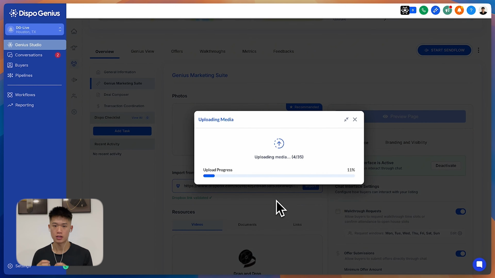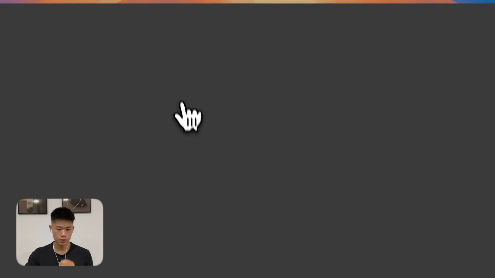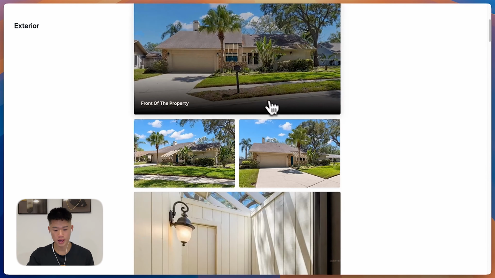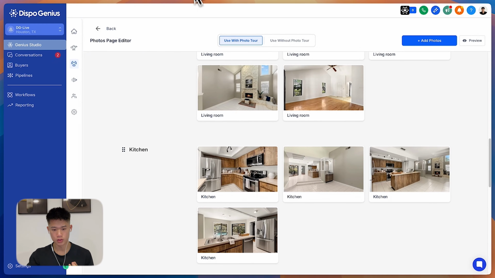So if it's a kitchen, we'll label it. If it's a bedroom, we'll label it, really everything. As you can see in real time right now, it's classifying the kitchen, the pool, the front of the property, the patio, the front porch, all that. If I go and see a preview for the buyer, this is how your buyer will actually see the photos. As you can see, everything is categorized. You see living room, the kitchen, the bedrooms, and so on and so forth.